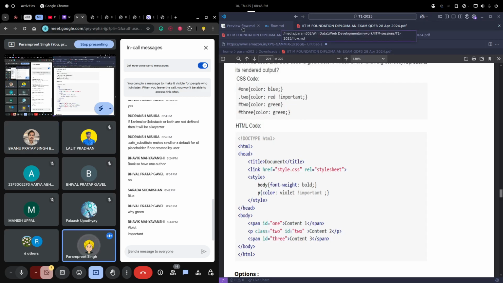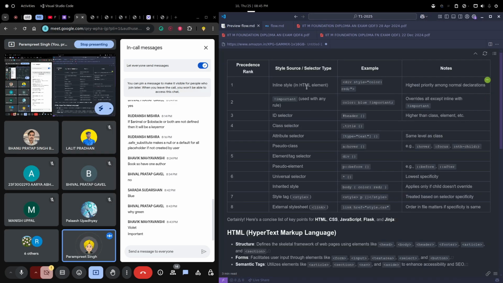I have created this flow as well. After that, inline style: if we set div style color equals red, this will have the highest priority. Then we have important, and then we have ID, this hash, then we have class, then we have some attributes.